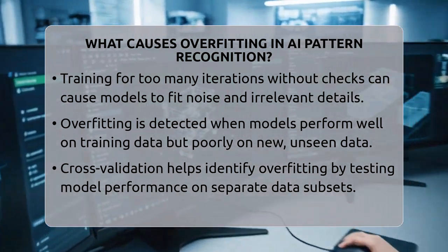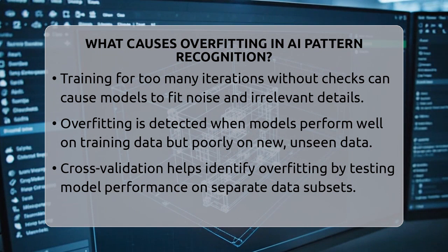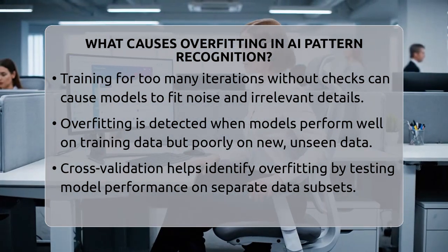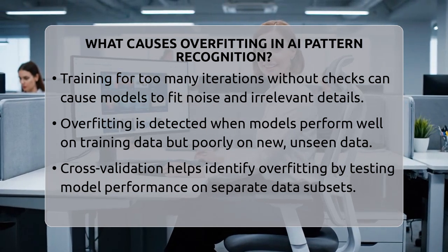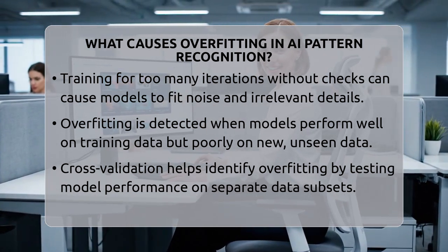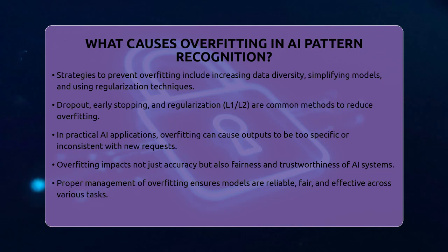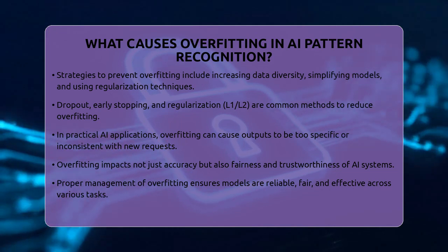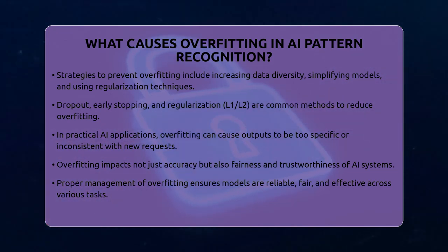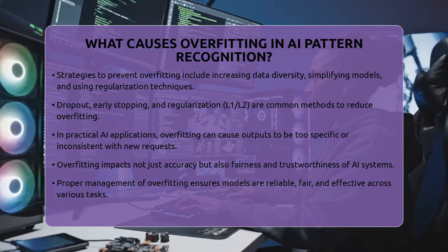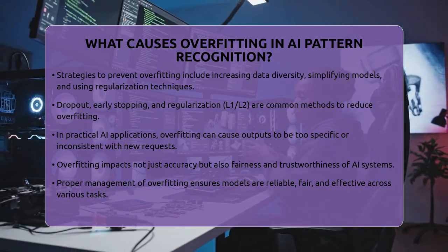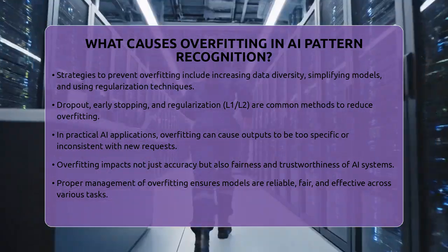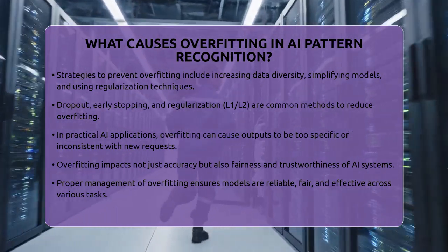Regularization methods, such as L1 or L2 regularization, add penalties for overly complex models. Early stopping, which halts training when the model stops improving on validation data, is another effective way. In real-world applications like ChatGPT, DALL-E, and Midjourney, overfitting can cause outputs to be too specific or odd, not matching new requests well. For productivity tools, overfitting might make features work great in tests but fail in actual use.